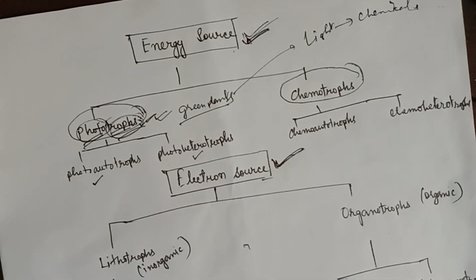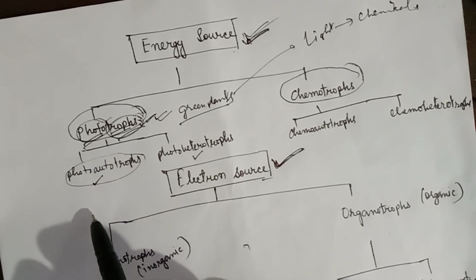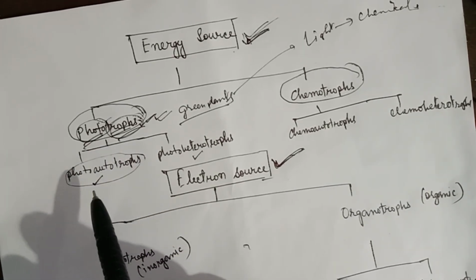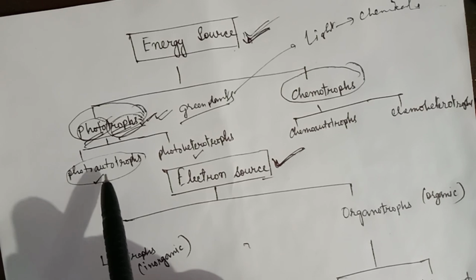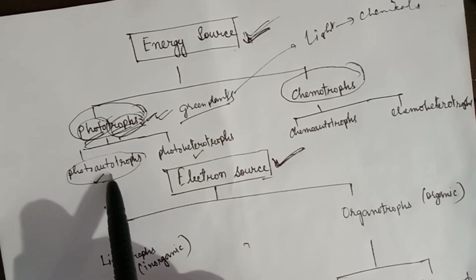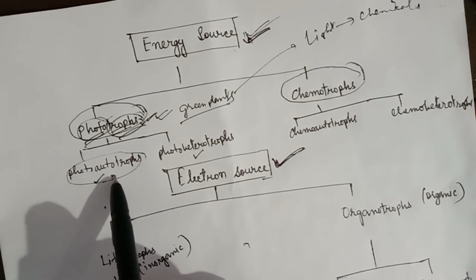So what is a photoautotroph? These organisms carry out photosynthesis to produce their food using light, water and carbon dioxide.